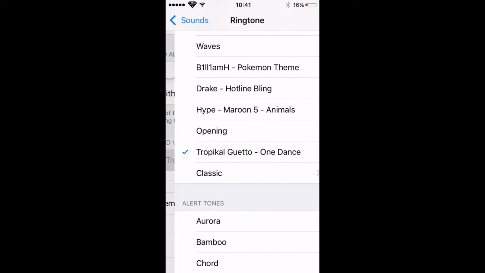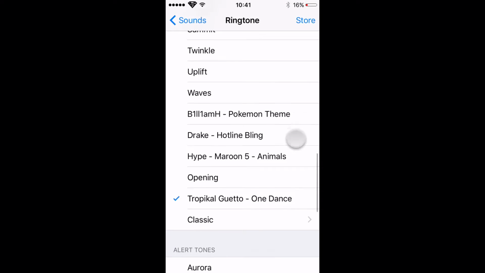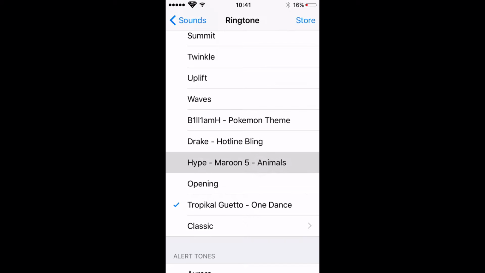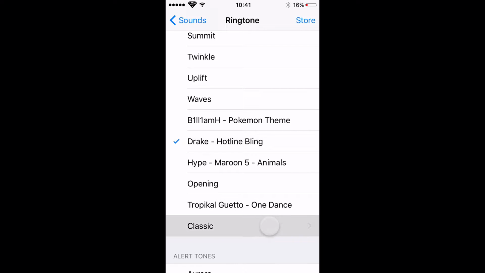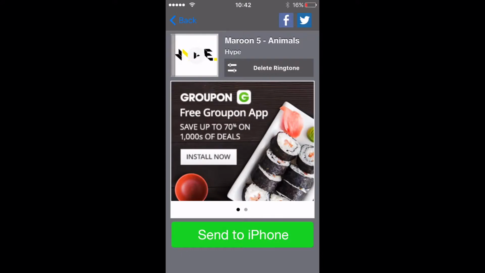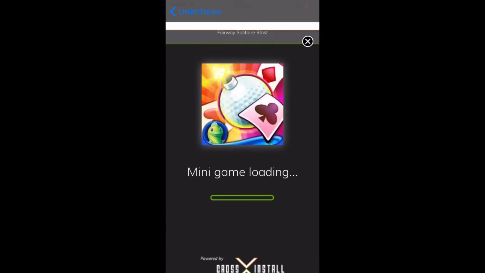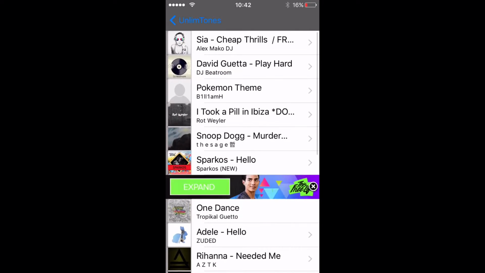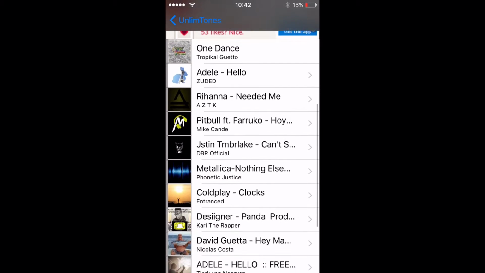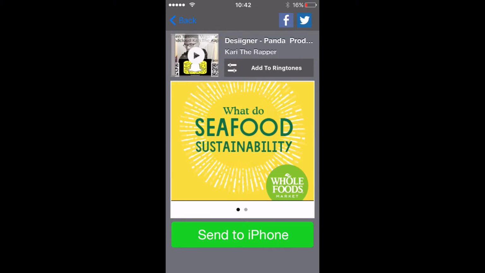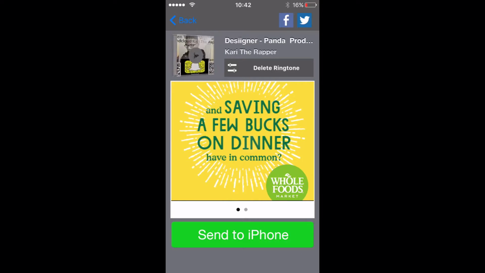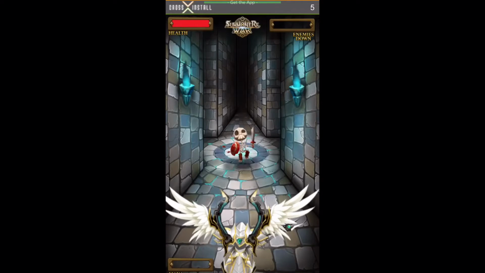So I'll do one more for an example. So I'll just do top ringtones. Let's just do this one. Add to ringtones, and then it should be flipping, and then go to your settings again, and then you should see it. One sec. You might need to swipe up and close that tab, and then you go to sounds, ringtones, and the one I just got is, and there you go.